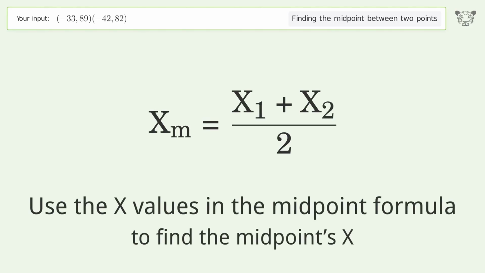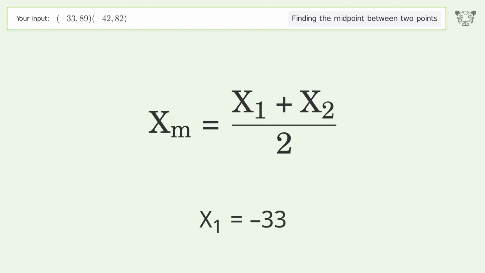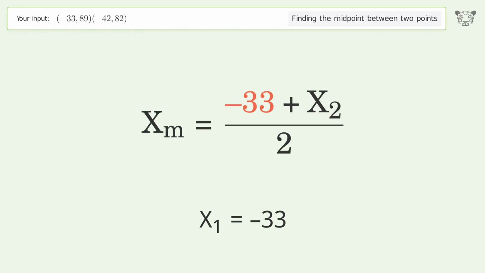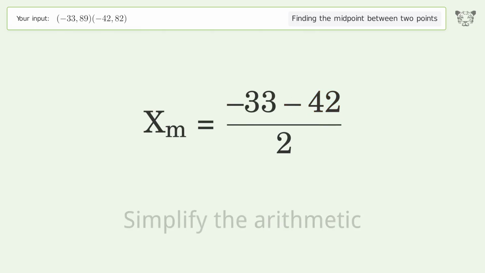Use the x values in the midpoint formula to find the midpoint's x. x1 equals negative 33. x2 equals negative 42. Simplify the arithmetic.